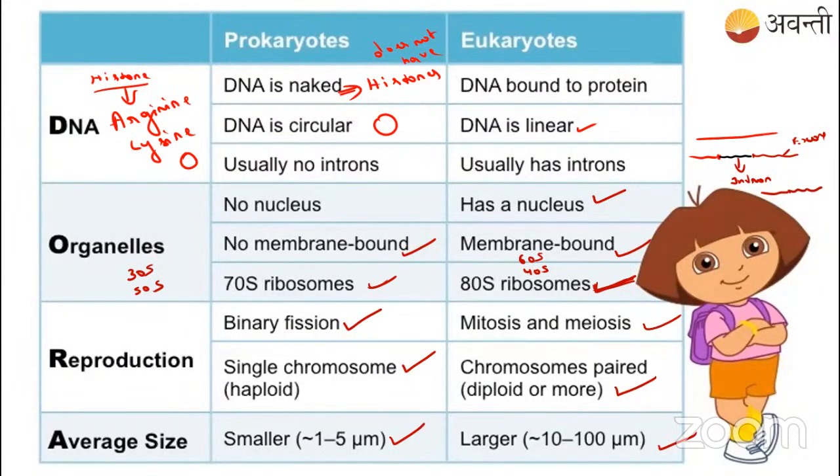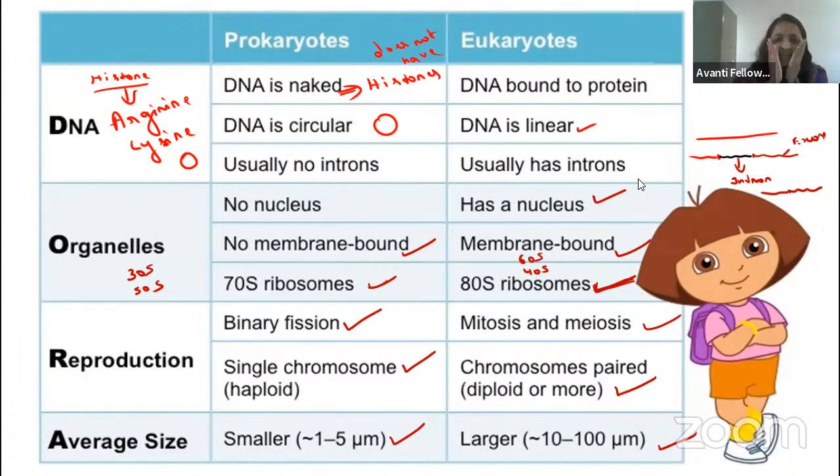Mycoplasma, right? We call it PPLO, and mycoplasma also. That is 0.3 micrometer. Right, guys? The smallest cell is mycoplasma. It does not have a cell wall also. True. Very good. Yes. Let us go to the next.